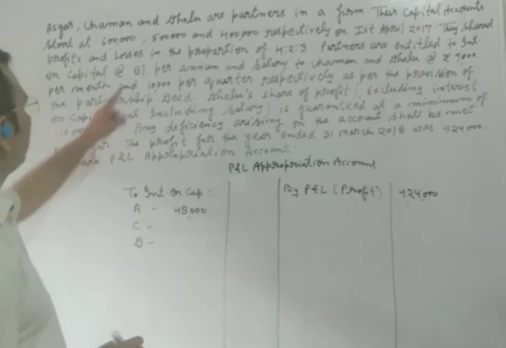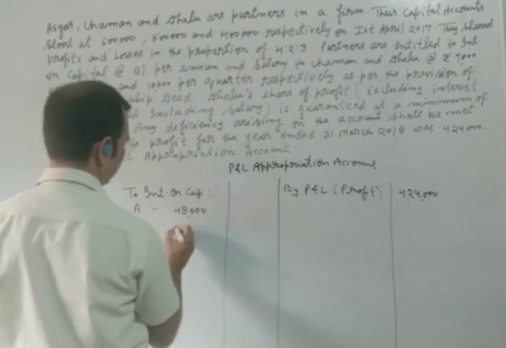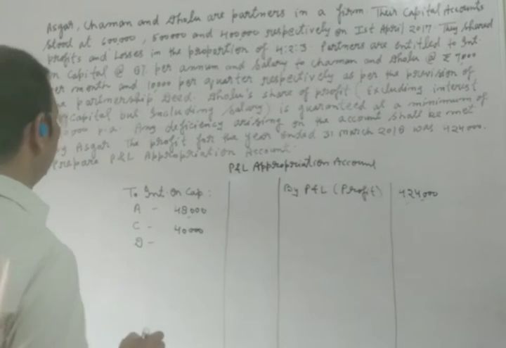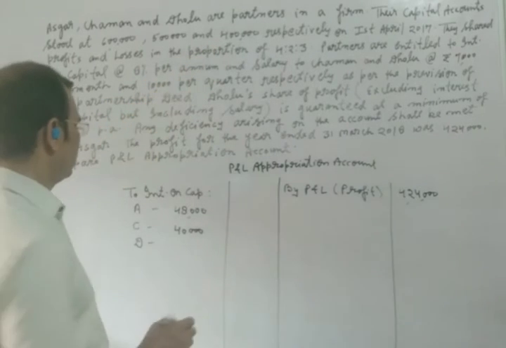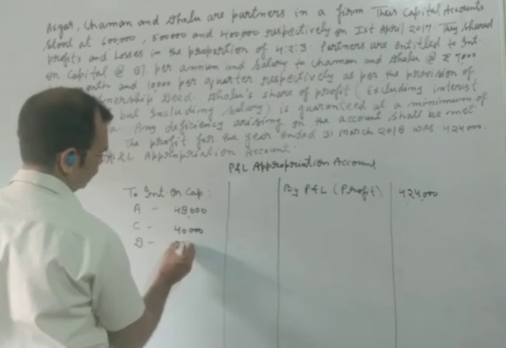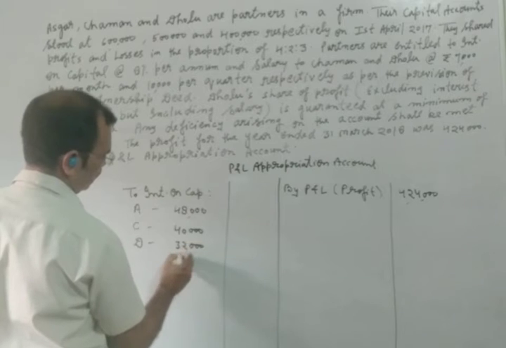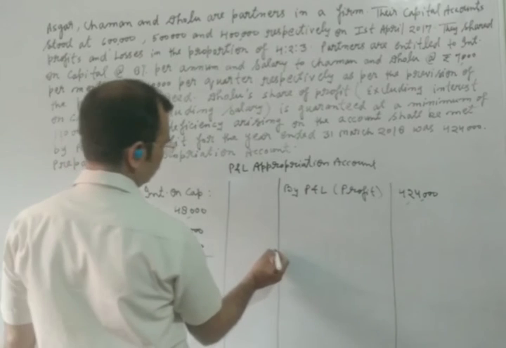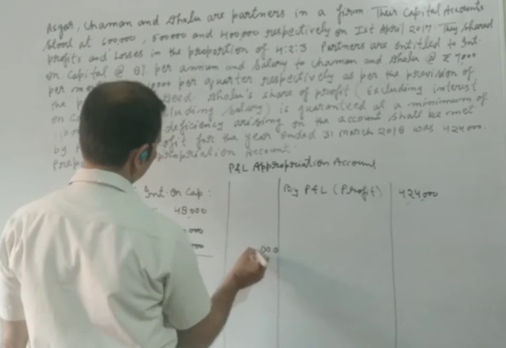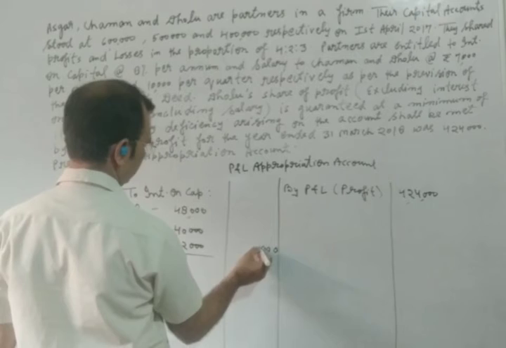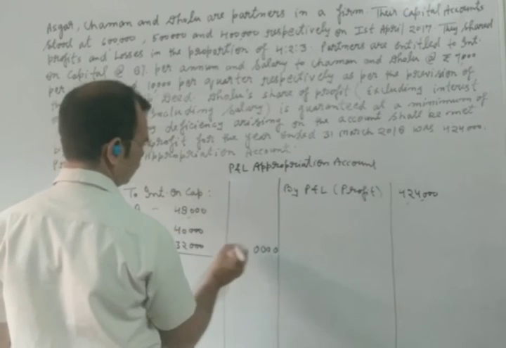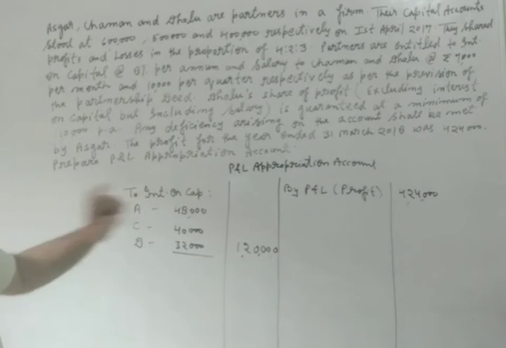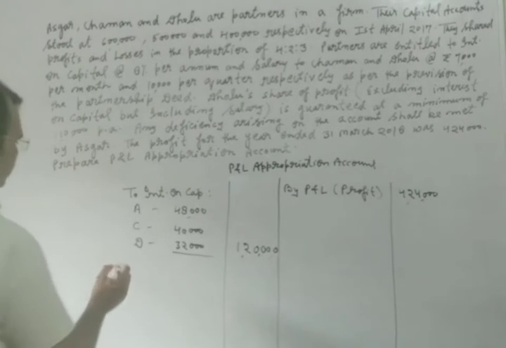And in the same way, 8% on 5 lakh is 40,000 and 8% on 4 lakh is 32,000. Now we will add all these terms. Like 1,20,000 we will find.